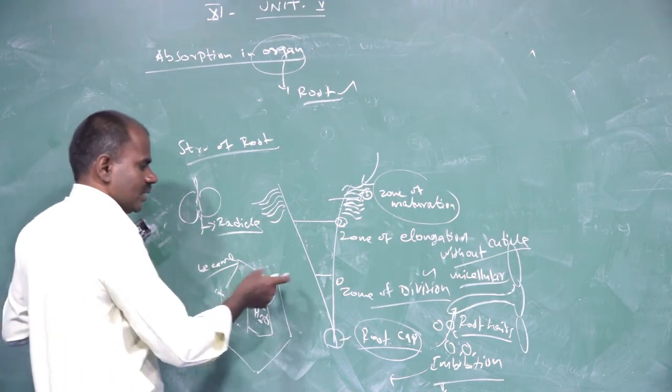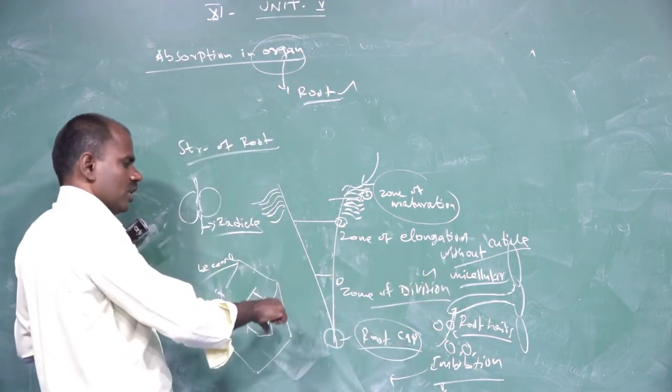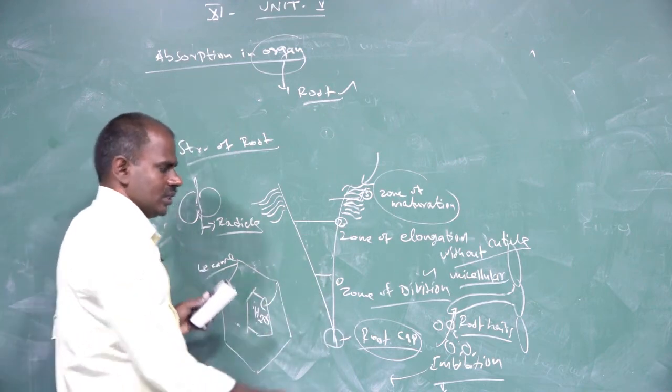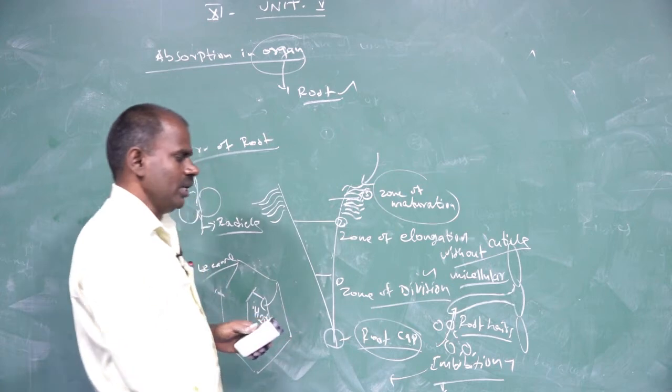The large amount of water is absorbed through the root hairs, and the cells become swollen. That is called imbibition.